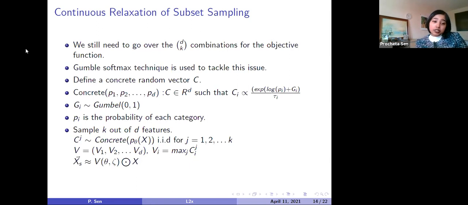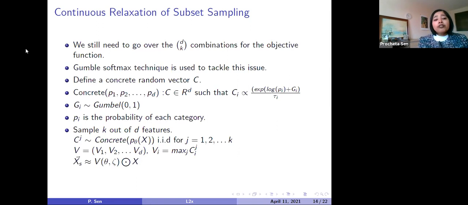So how is each dimension of V calculated? As you can see over here, I have written that vi will be equal to the max of cij across all the j combinations. Remember that I have sampled, created k number of c vectors. So for each column, I have k number of generated values. From those k values, I will take the maximum one for vi. So this is how V is generated.